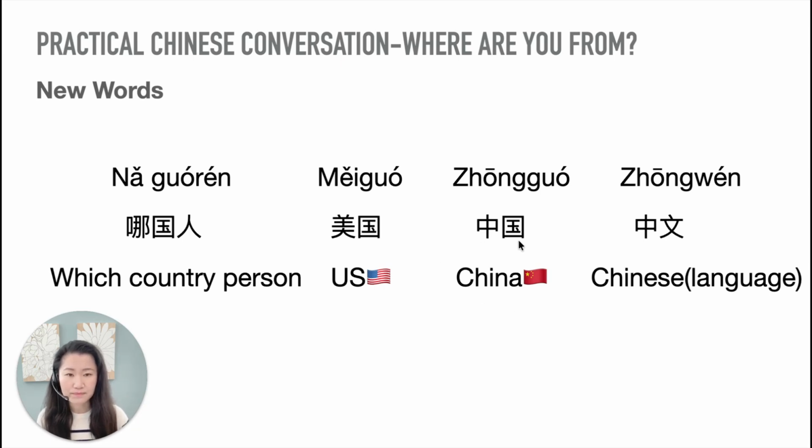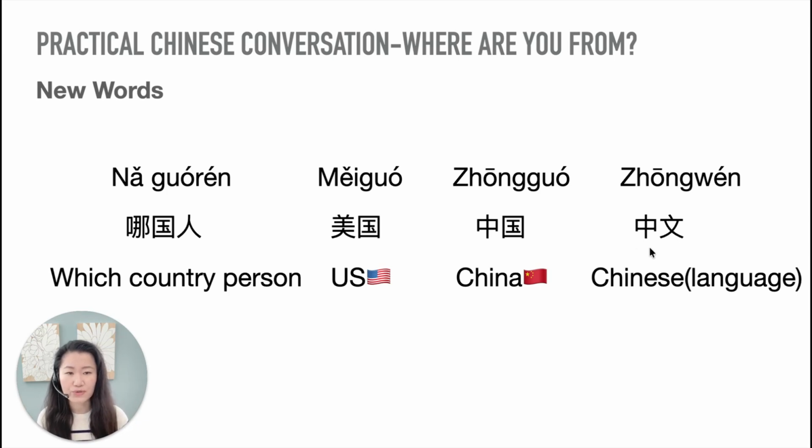Okay? The third new word, China. 中国. One more time. 中国. Zhong, this character, you can see there is a rectangle, then cut in half or in the middle. So that's why zhong means middle or center, right? 国 means country, middle country or center country, because China is very big, right? A long time ago, they thought, oh, probably where is a middle or center of this big earth, right? 中国.